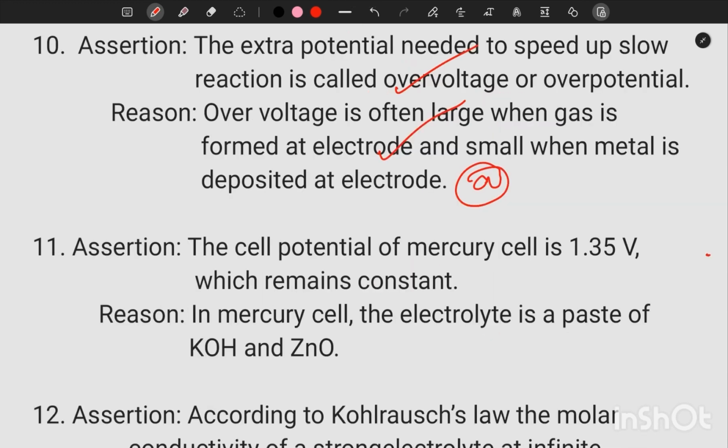11th question, assertion. The cell potential of mercury cell is 1.35 volt, which is constant. That's a correct statement because no ions are involved in the overall equation, so its potential remains constant. In mercury cell, the electrolyte is a paste of KOH and zinc oxide. That statement is also correct, but reason is not the correct explanation of assertion.